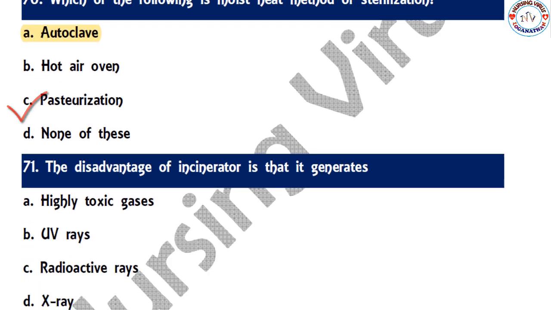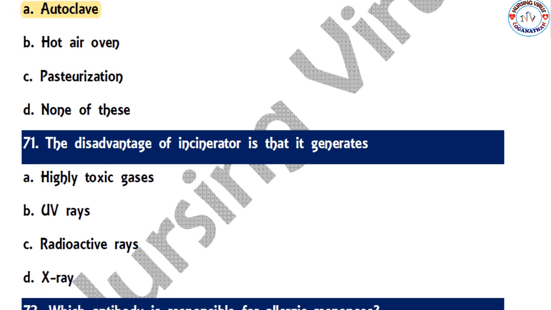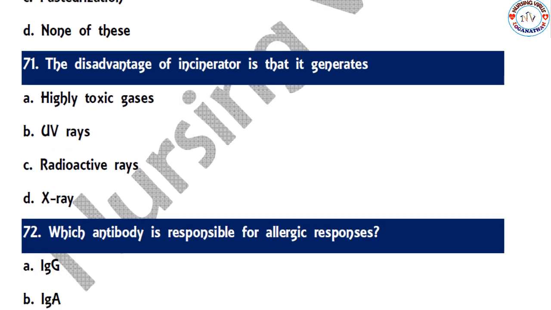So the next one: the disadvantage of the incinerator is that it generates highly toxic gases, UV rays, radioactive rays, or X-rays. So the correct answer is highly toxic gases, which will be evaporated when you are using the incinerator method.